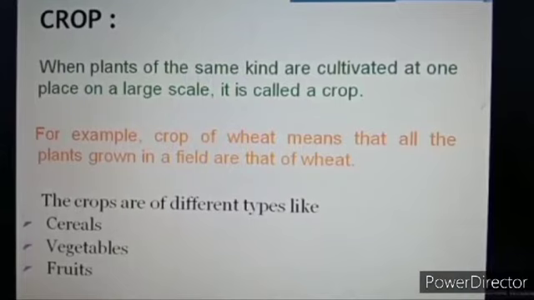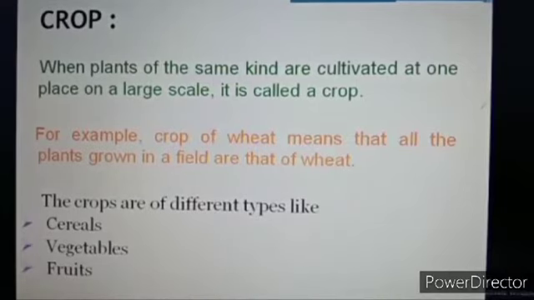Now children, we come to our next topic, crop. Till 10,000 BC, people were nomadic. They were wandering in groups from place to place in search of food and shelter. They ate fruits and vegetables and started hunting animals for food. Later, they could cultivate land and produce rice, wheat and other food crops. Thus was born agriculture.